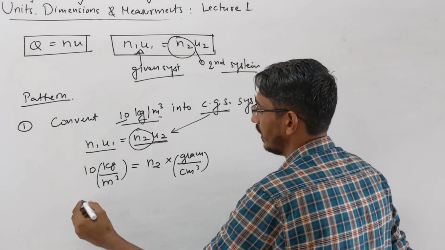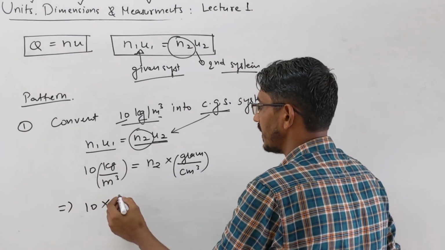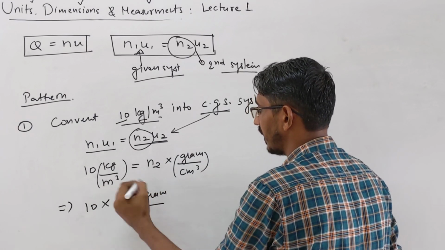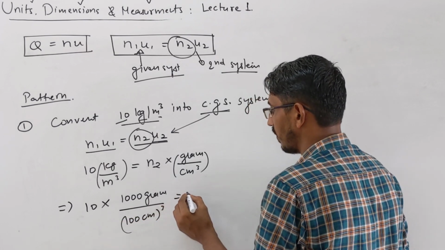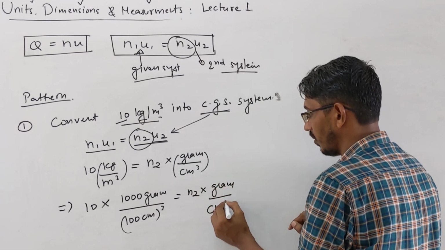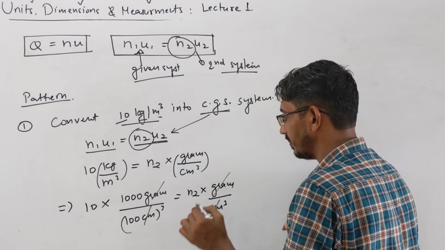Let's write one more step. 10 kg into gram is easy, I can write kg as 1000 gram. And meter I can write as 100 centimeter, whole cube, is equal to n2. Here we have gram by centimeter cube. Now let's cancel on both sides. Gram goes with gram, centimeter goes with centimeter.